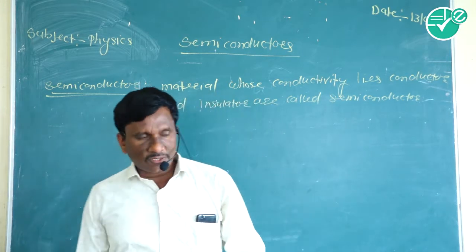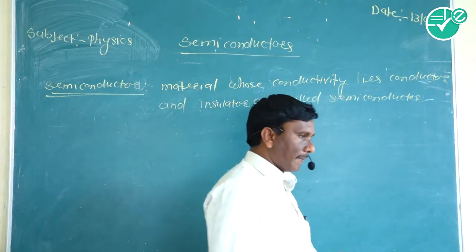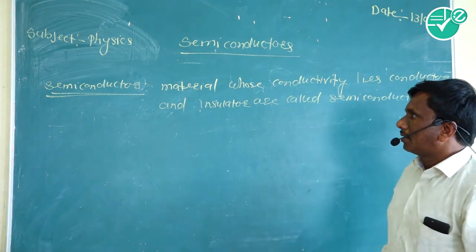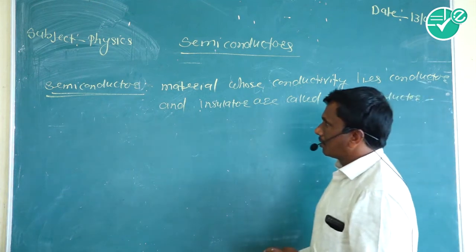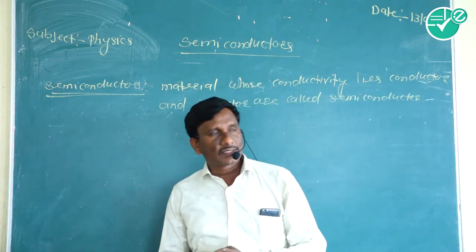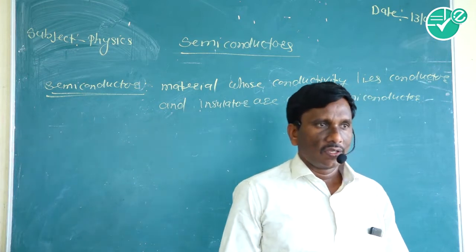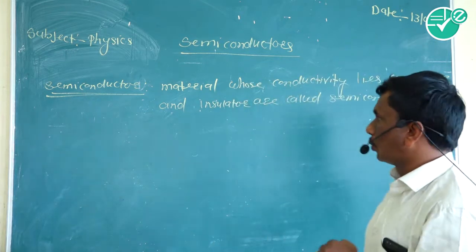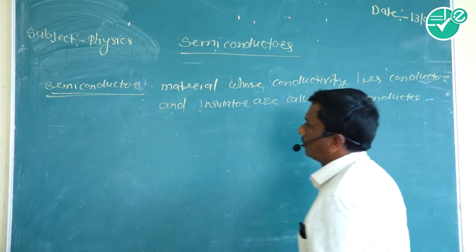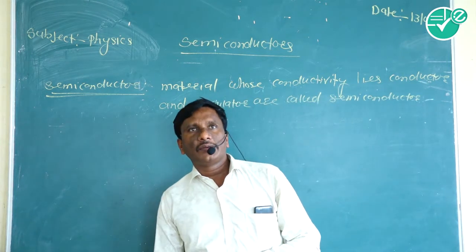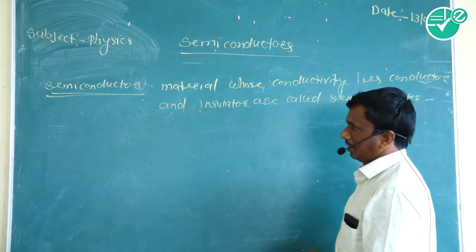In this chapter, first we will study solids. The solids are classified into three groups depending upon their conductivity and resistivity.